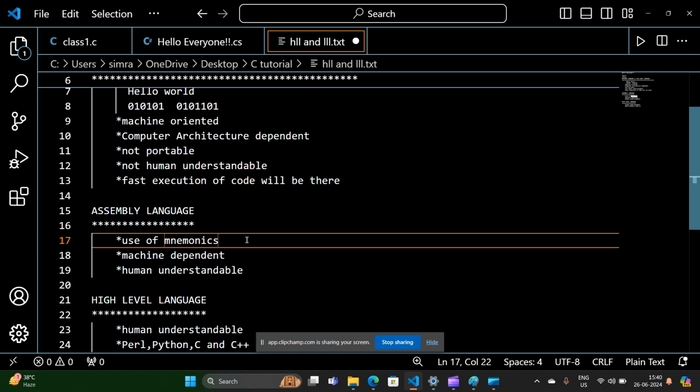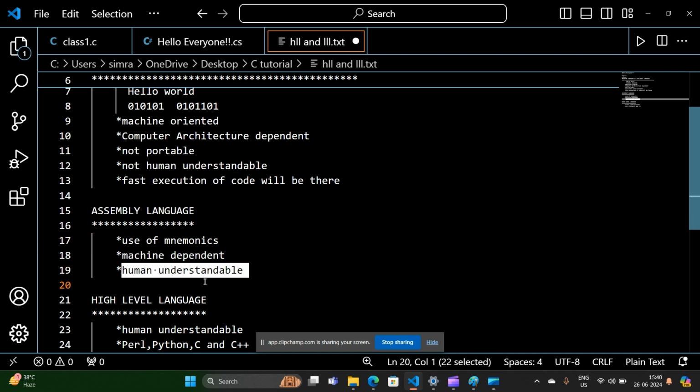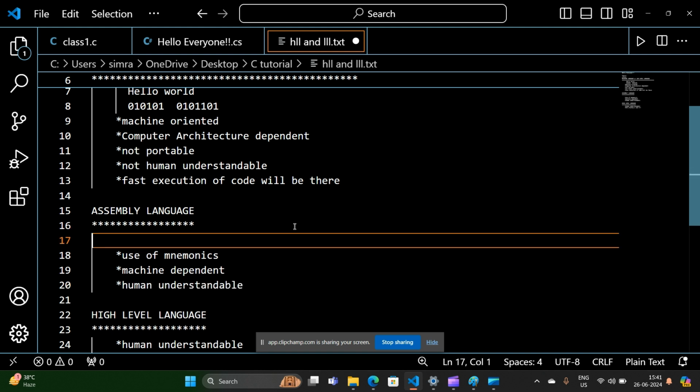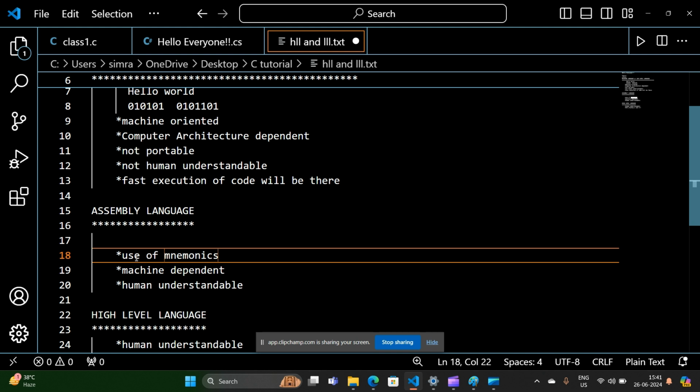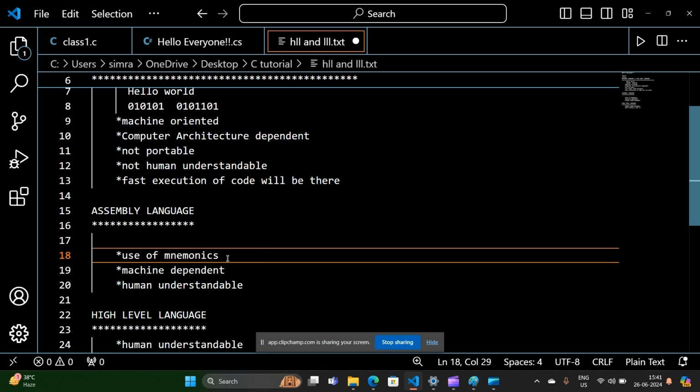What is an assembly language? Here the thing is that it is human understandable. How is it human understandable? Because here we use mnemonics. Like here I have written use of mnemonics. How does the use of mnemonics work? If we want to do the operation of addition or subtraction, then what we will do? We will write add 2 3. If we want to do the subtraction, then we will write sub 5 and 2. In this way we will write the code.